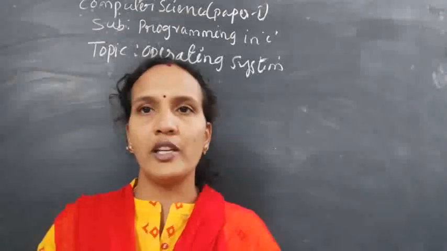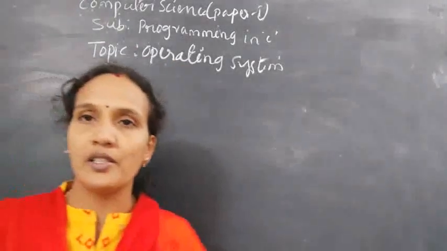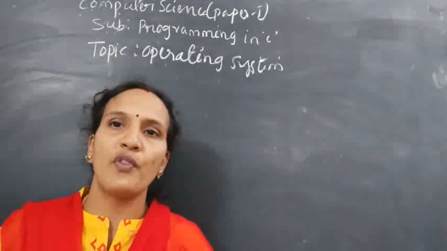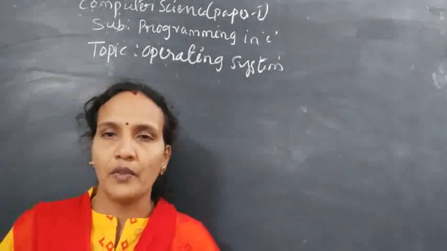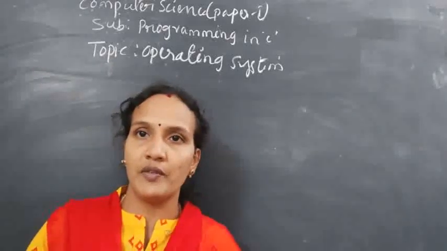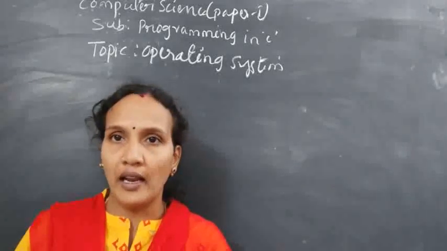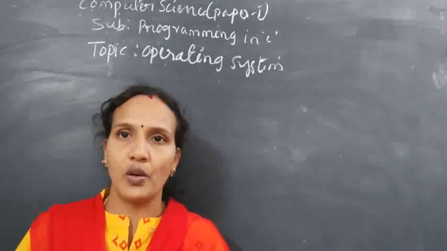Today I am going to explain to you about the operating system. What is an operating system and what are the functions of an operating system? Today we will discuss. As you all know, the operating system is an interface between the user and the system. The best examples of operating systems are Android and iOS.